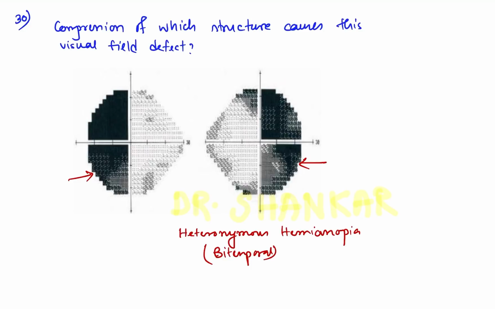So compression of which structure? The options are like optic nerve, optic chiasma, optic tract, or other options I forgot, either occipital cortex or lateral geniculate body, something like that. So compression of the optic chiasma causes bitemporal hemianopia or heteronymous hemianopia.